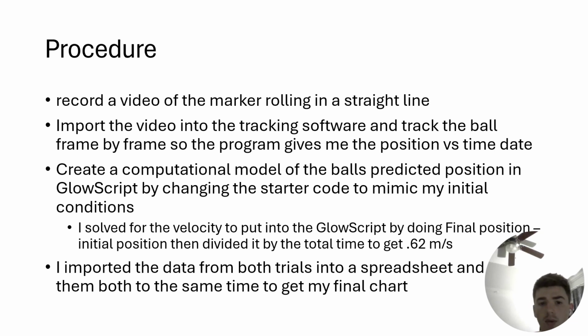With the procedure, we recorded a video from straight above of a marker rolling in a straight line. We used a ruler to just make sure it's going straight. We imported that video into a tracking software called Tracker, and then each frame of that video I clicked on the center of mass, and that wasn't super accurate. I'll get into that later, but yeah, we tried. And then theoretically, we just used GlowScript. We wrote some code using Newton's second law, and we built a model. The initial conditions for the GlowScript were calculated based on the experimental data we used, and then I imported both of those into an Excel sheet to get the final graph.